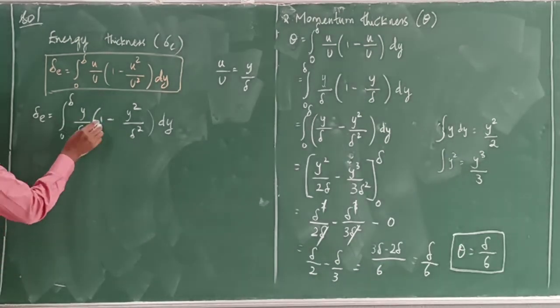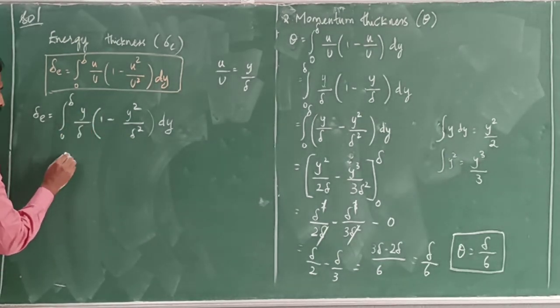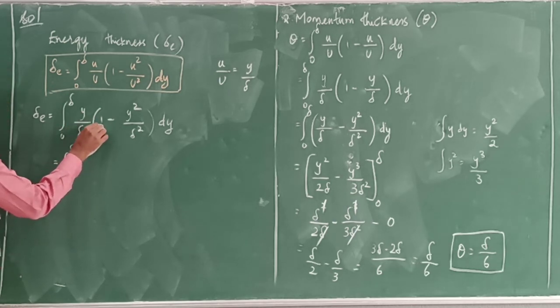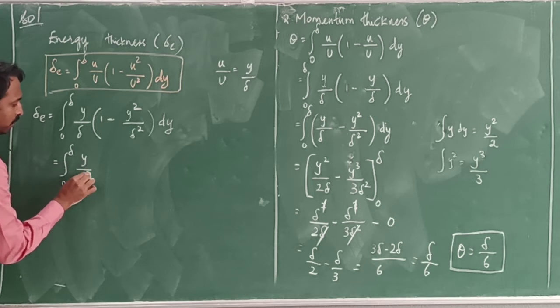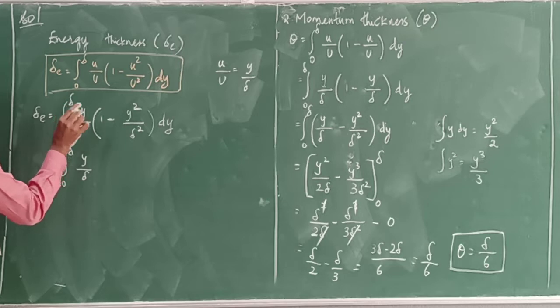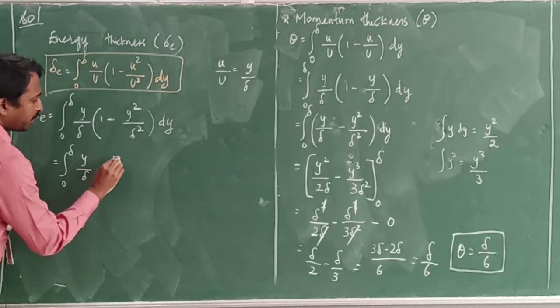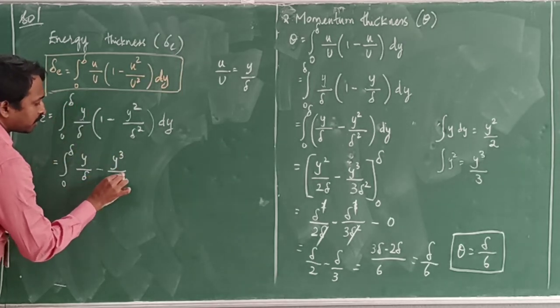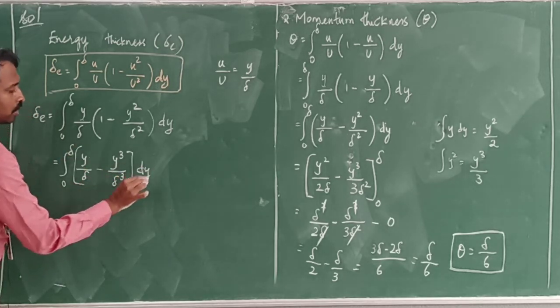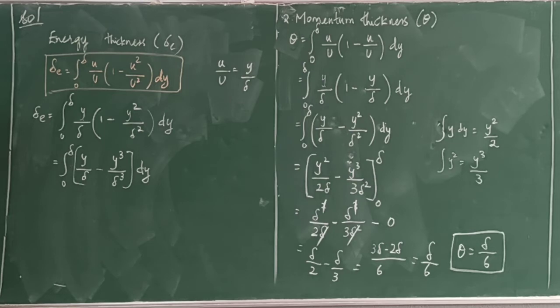Start multiplying. y by delta into 1 is y by delta. Next, y square by delta square into y by delta is y cube by delta cube, into dy. Now we can start integrating.